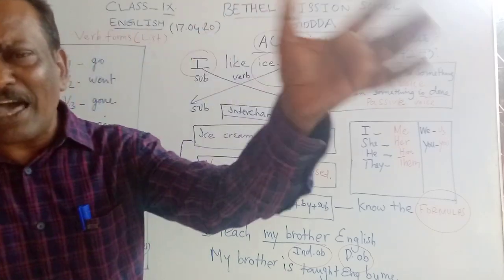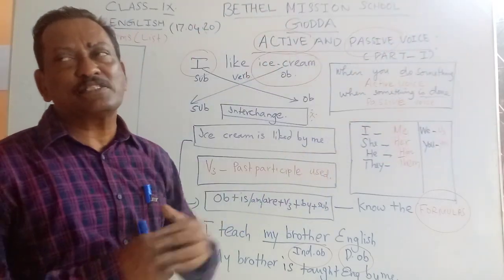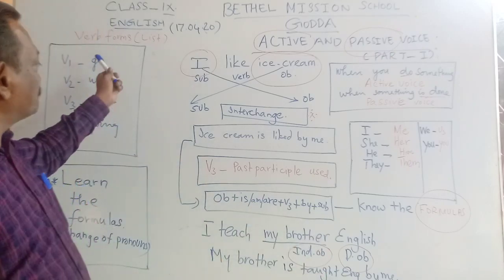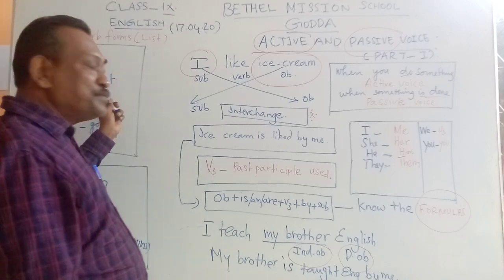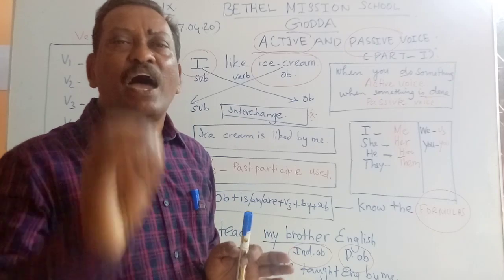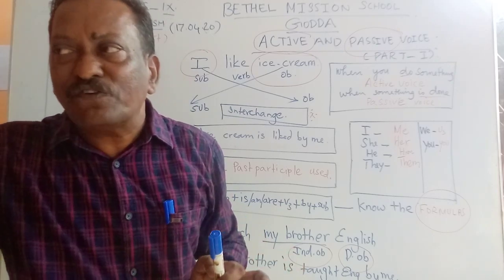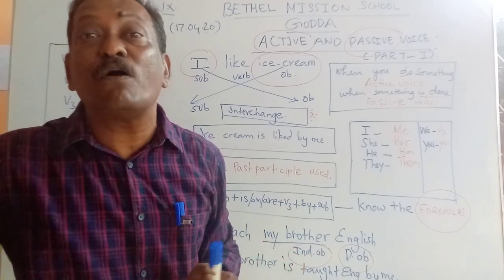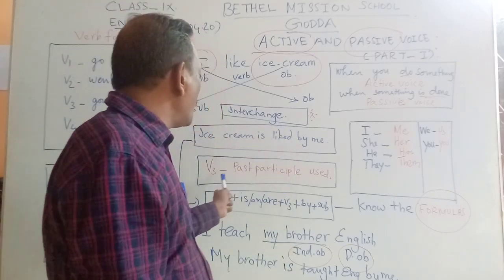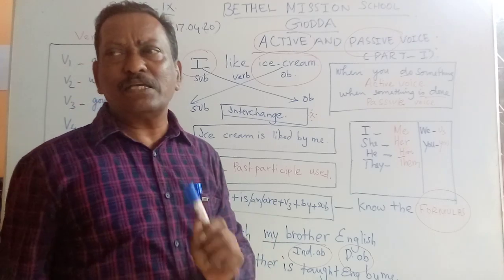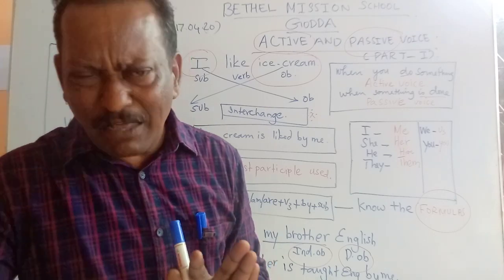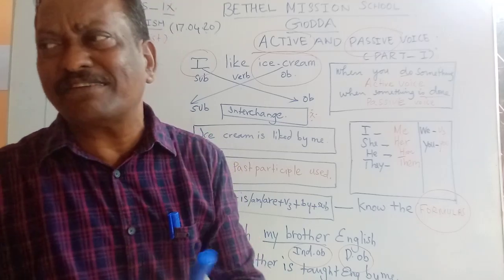Now in your smaller classes, the junior classes, you must have studied about the different parts V1, V2, V3 and V4. Every word has its own form. The first form, the second form, the third form and the fourth form. So, in the active and passive voice, you must remember only the past participle is used in most of the sentences. There might be some exceptions. We'll discuss that in later classes.